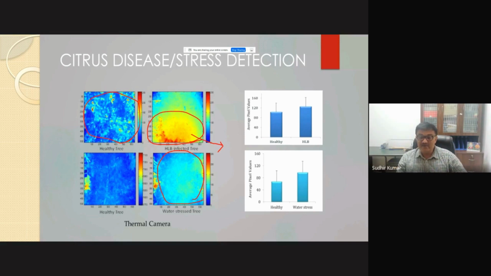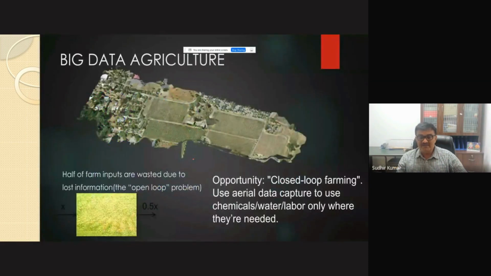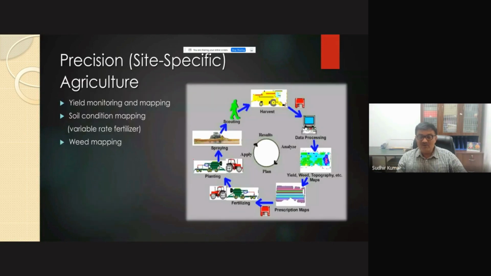And once we train our model, the only thing we have to do is take the images, and based on that it can give all that information. Big data, obviously the kind of information we are getting from the field is huge, and that has to be handled by computers only.